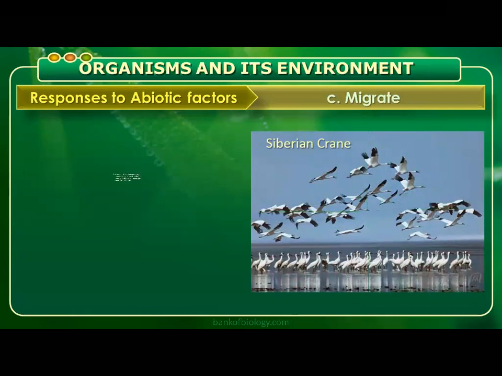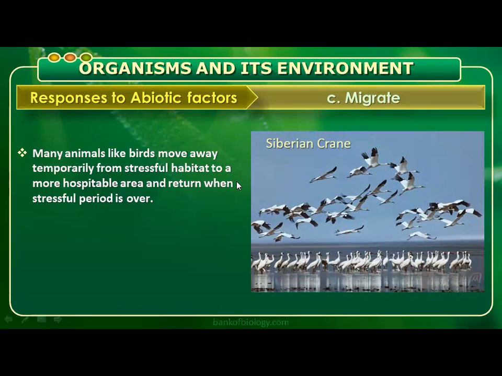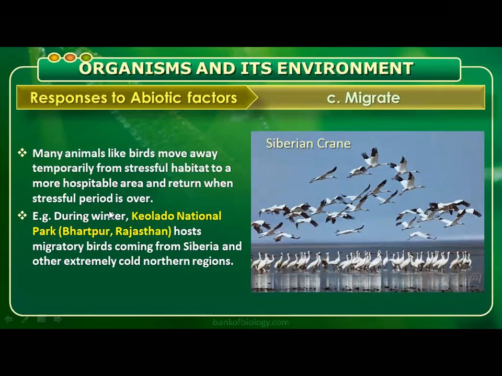So next, migrate. Many animals like birds move away temporarily from a stressful habitat to a more hospitable area and return when the stressful period is over. We say migrate. We have a best example, the Siberian crane. During winter, Keoladeo National Park, the Bharatpur Bird Sanctuary in Rajasthan, hosts migratory birds coming from Siberia and other extremely cold northern regions.